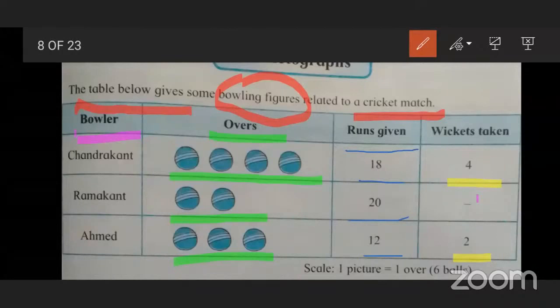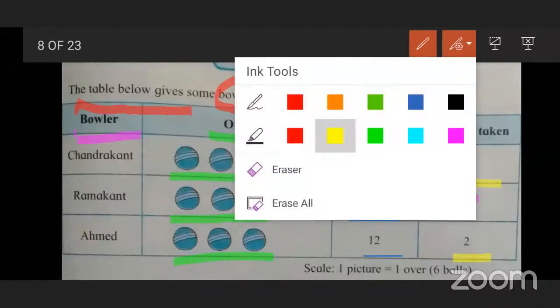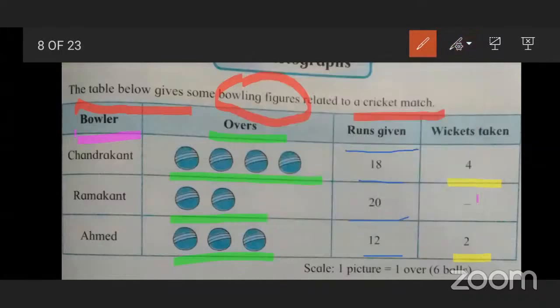Here students, see at the bottom of the column, the scale: one picture is equal to 1 over, 6 balls.